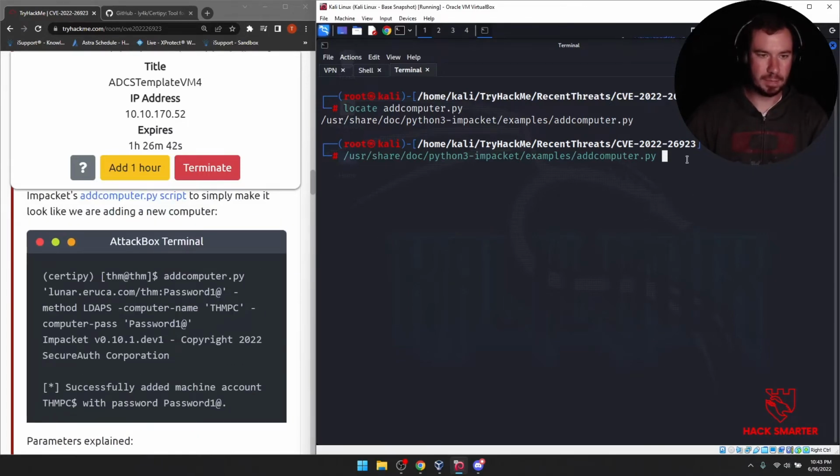So here's what we're going to do. We got addcomputer.py. We're going to specify the domain lunar.uruka.com, and then we're going to specify the user that we're using, the domain user, which for us is THM as the username, and password 1@ is the password. Then our method we're going to use is LDAPS, and then we want to give it a computer name, and just to keep it the same as the walkthrough, let's go ahead and give it THMPC, like that. And then we're going to set a computer pass. You'll want to remember this, so we're just going to do the same thing as our user account, and let's see if that works.